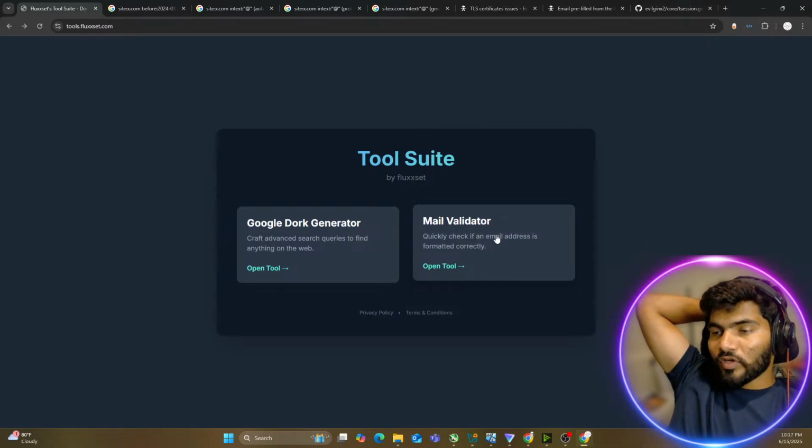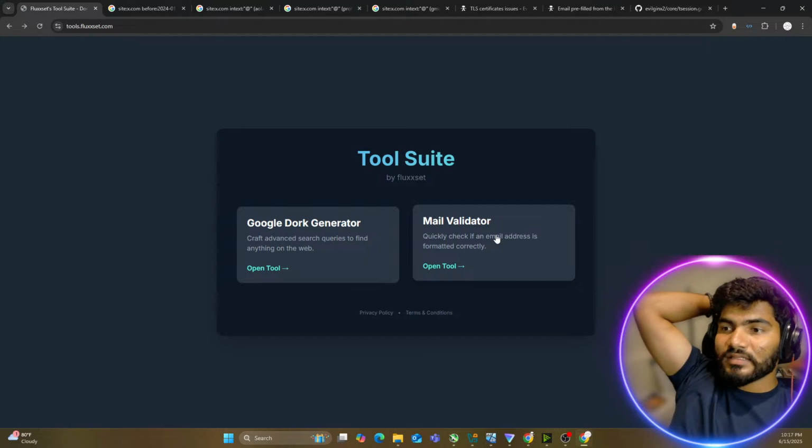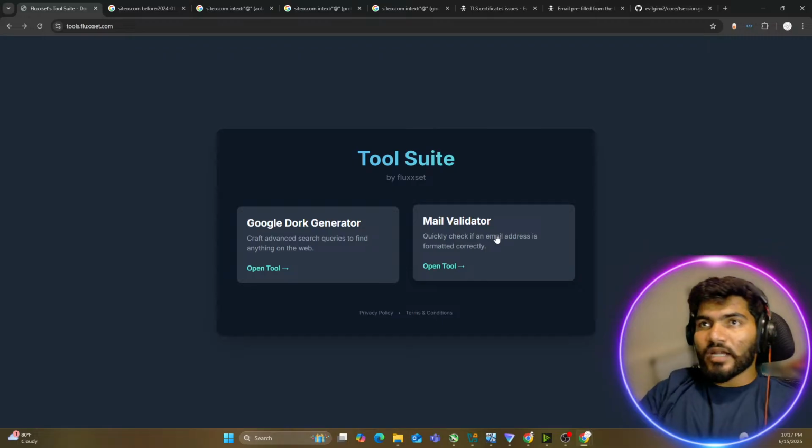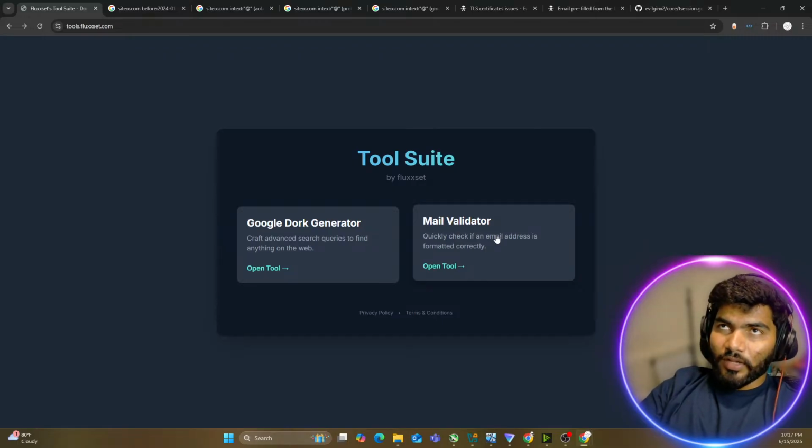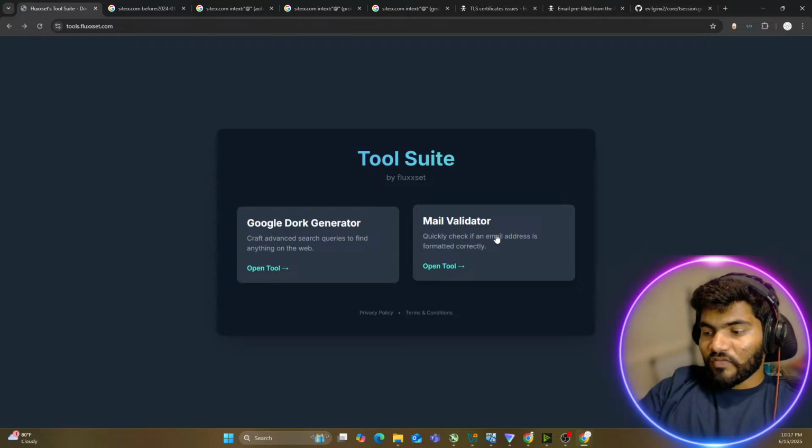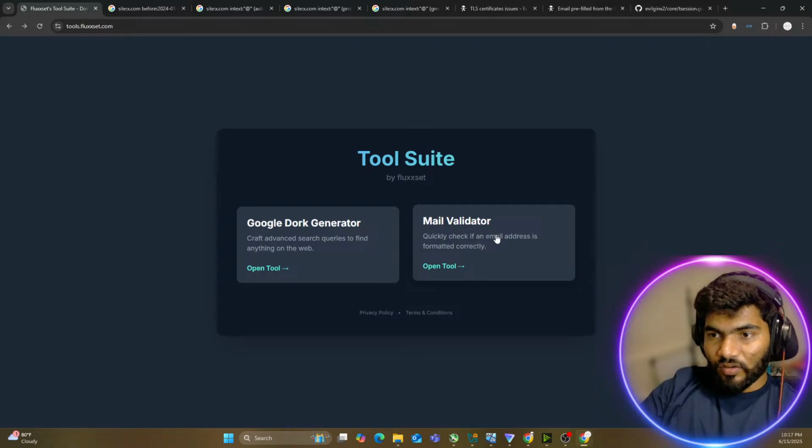Okay. There is one more thing I think people need, which is a DNS validator or DNS checker. There is a tool available for that, but it's quite complex to use. So I'm thinking, okay, let's create that tool also. Basically, when people change a record, they don't know if the record is reflected, or when they are doing something in the DNS, they don't know if it is taking effect or not.